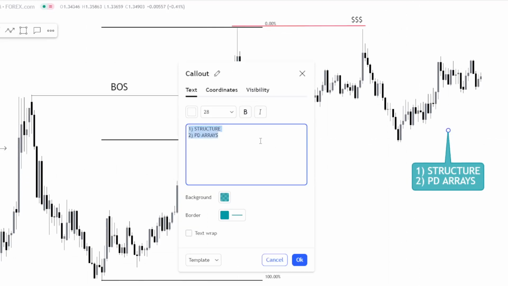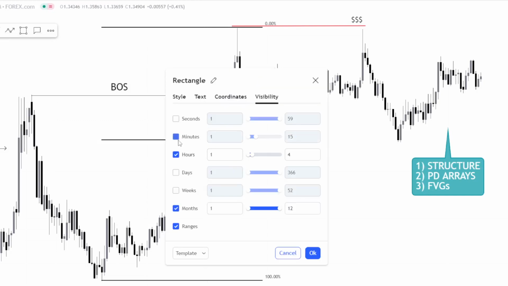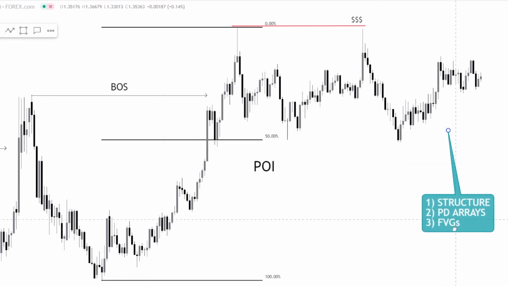The last thing we should be aware of when it comes to determining a bias on the higher time frame, as you've seen in some of my other videos, is we need to understand where the fair value gaps are, right? So where are the fair value gaps in price? So this is a fair value gap over here. This is one fair value gap. So this is a potential POI, or a fair value gap that we could be interested in nearer the time when price gets there. So this is a POI that we need to be focusing on, right?